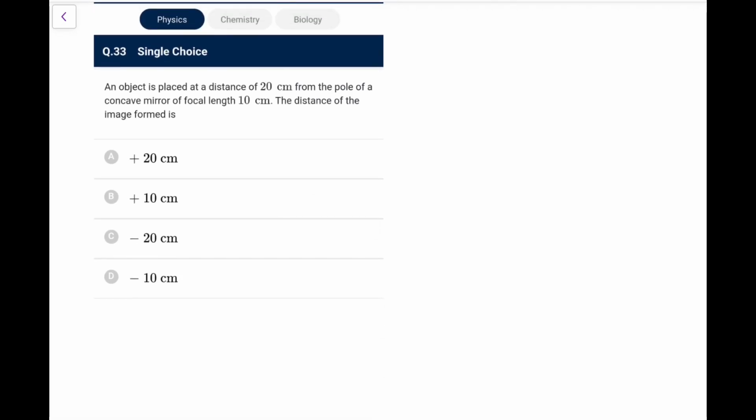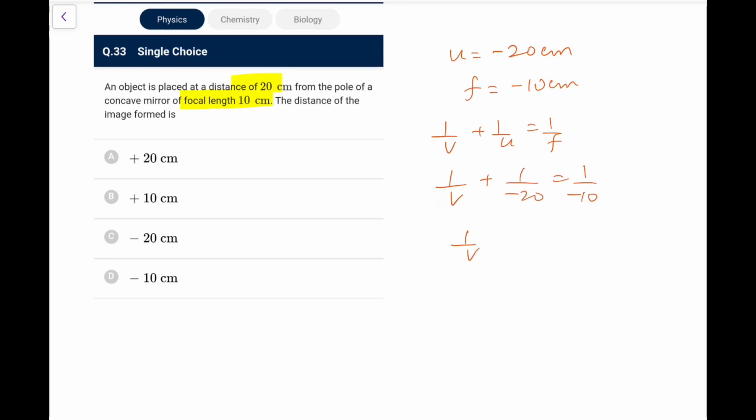Next. An object is placed at a distance of 20 from the pole of a concave mirror of focal length 10 centimeter. The distance of the image formed is? So U is minus 20 centimeter. F is concave, therefore minus 10 centimeter. So what we'll have, 1 by V plus 1 by U equals 1 by F. That is our formula. So 1 by V plus 1 upon minus 20 is 1 upon minus 10. So 1 upon V from here comes out as minus 1 by 20 for sure.